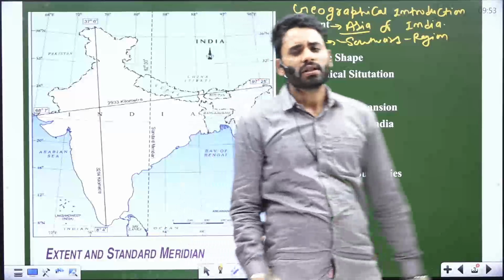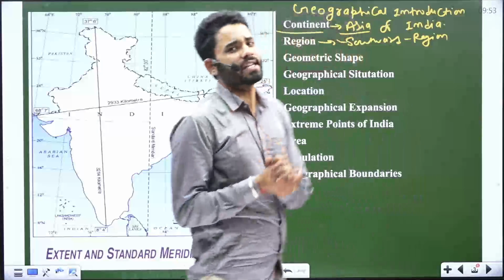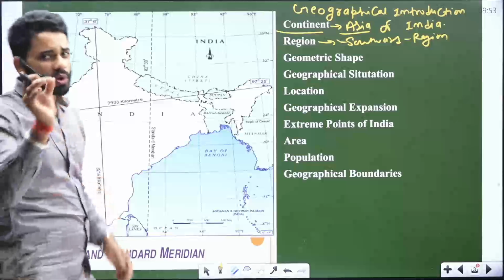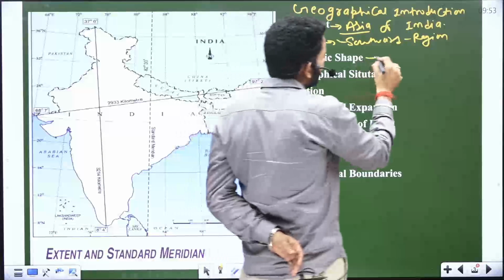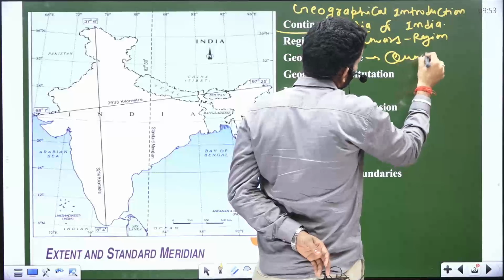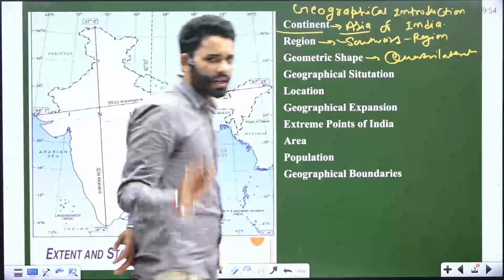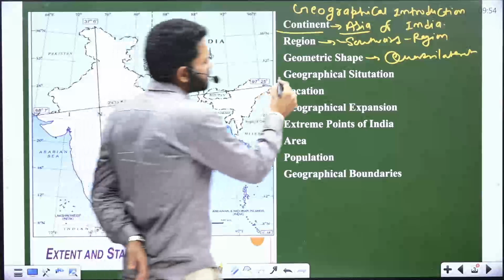We will discover the geographical shape. What type is the geographical shape of India? So, quadrilateral. India's geographical shape is quadrilateral. It means चतुष्कोणीय. Okay, and next is geographical situation.